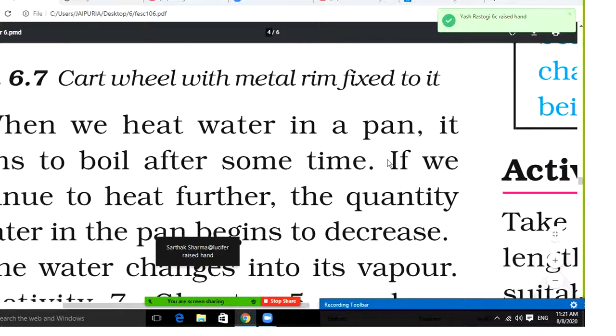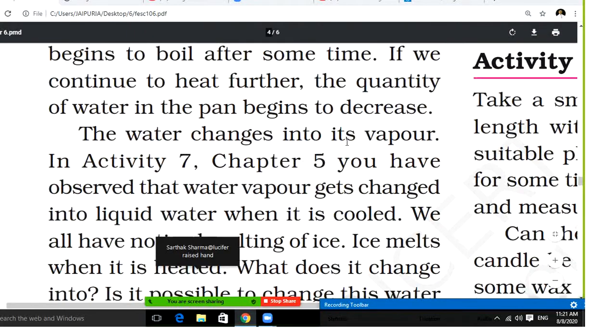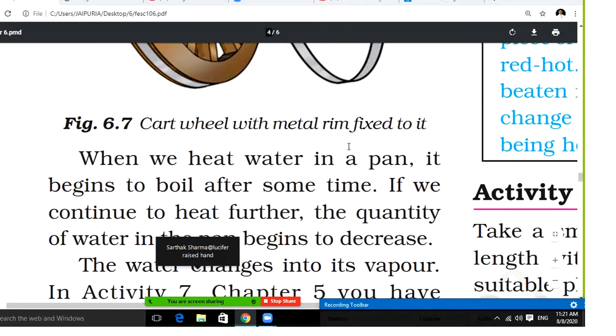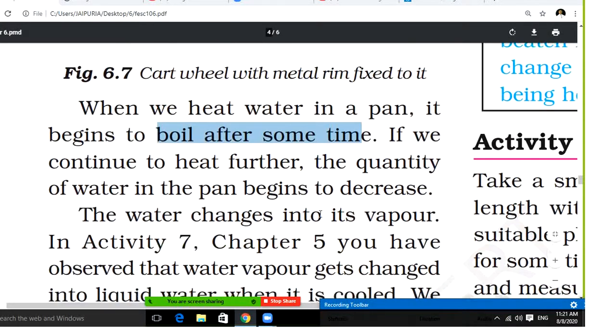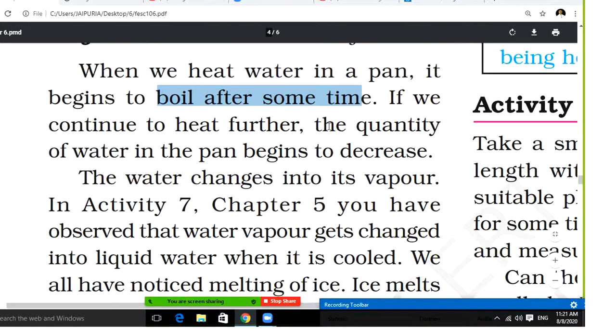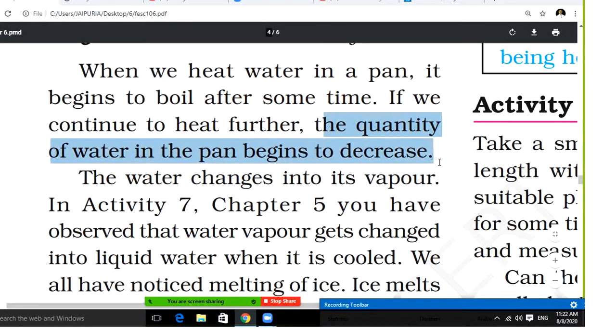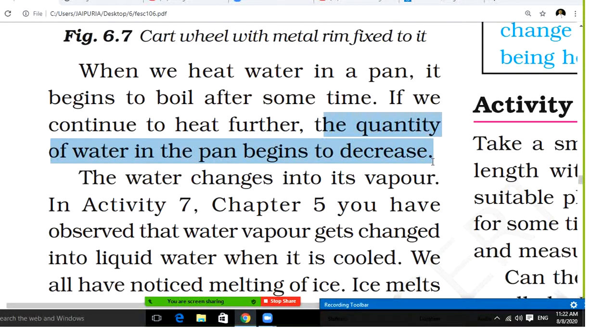Students, this is one thing you have seen. If I talk about heating water in a pan, you are heating the water in a pan on the gas, so it begins to boil. If you continue to heat it further, what happens? The quantity of water in the pan begins to decrease. Here is the question, students: what is the reason why the water decreases in the pan?